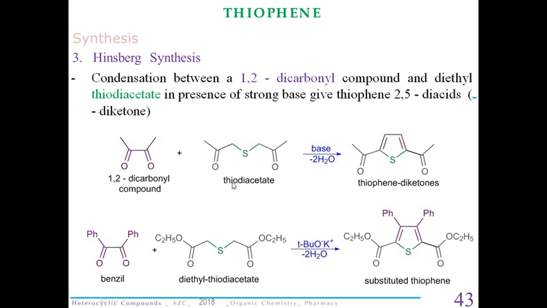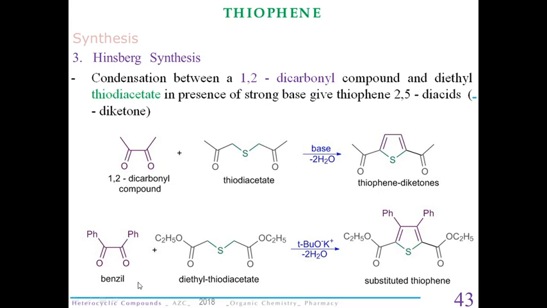So what is happening here? The thiodiacetate loses two hydrogen atoms from here, and they take an oxygen atom from the dicarbonyl compound and lose it as water, and the remaining structure combines to form a thiophene diketone. So the Hinsberg synthesis is basically used in the synthesis of thiophene diketones.